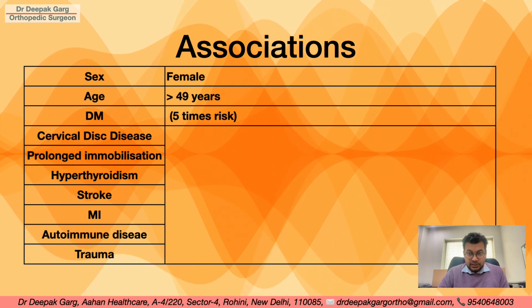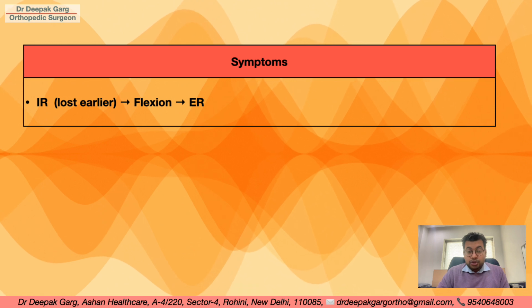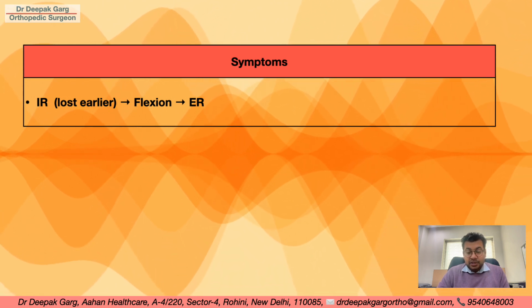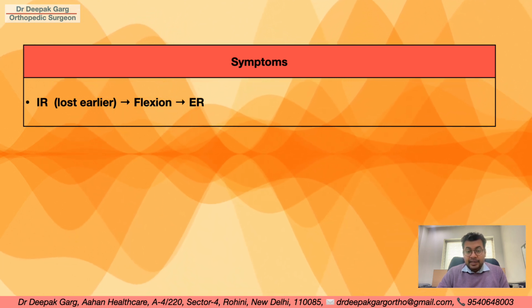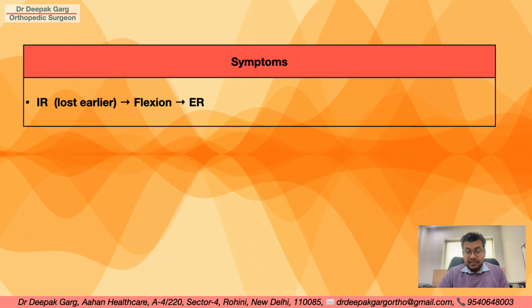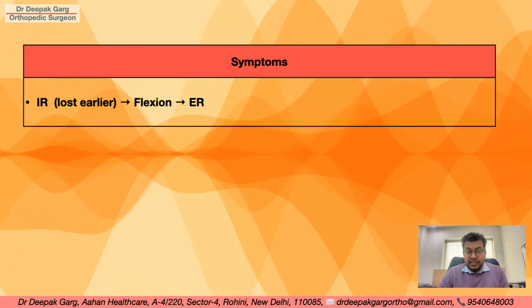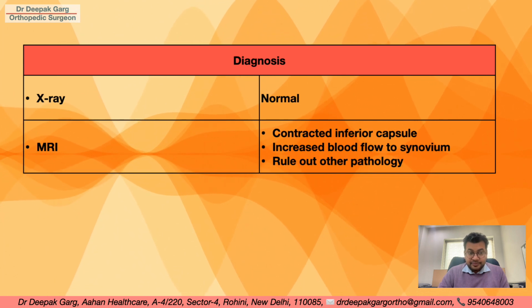adhesive capsulitis. Now, if the patient is having adhesive capsulitis, the most common symptoms the patient will present with are pain and limitation of movements. The internal rotation is limited earliest, then the flexion will be limited, and then external rotation will be limited. So the patient will usually present with limitations of rotations and flexion.